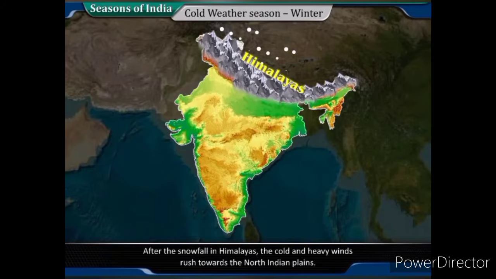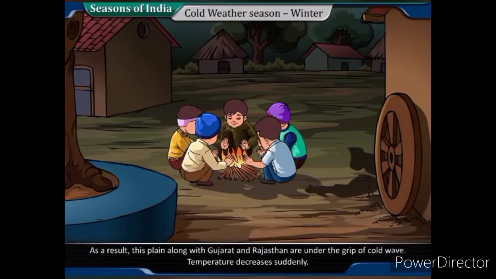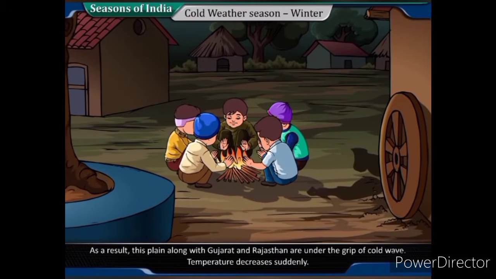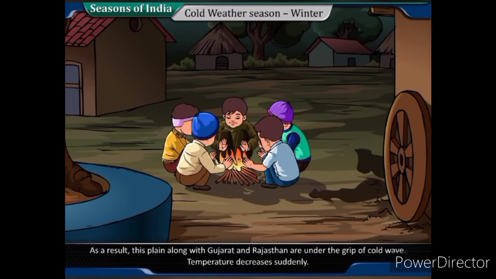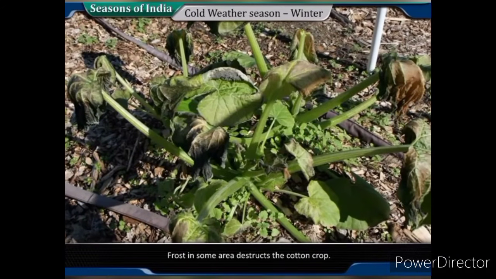After the snowfall in the Himalayas, the cold and heavy winds rush towards the North Indian plains. As a result, this plain along with Gujarat and Rajasthan are under the grip of a cold wave. Temperature decreases suddenly. Frost in some areas destroys the cotton crop.